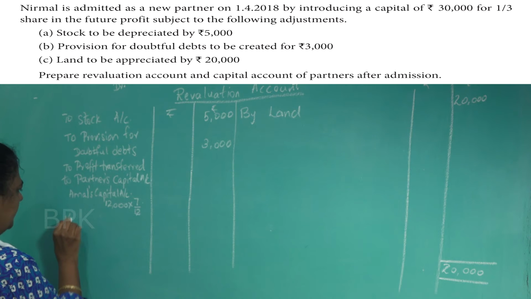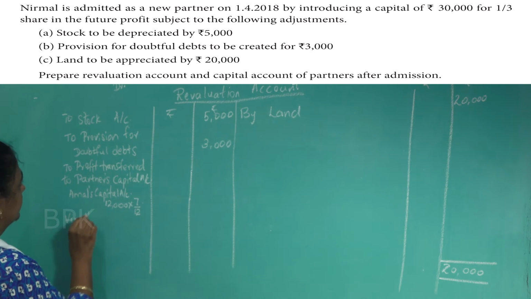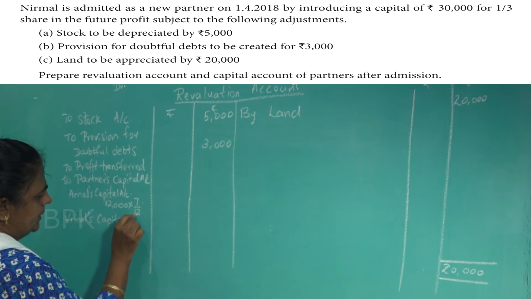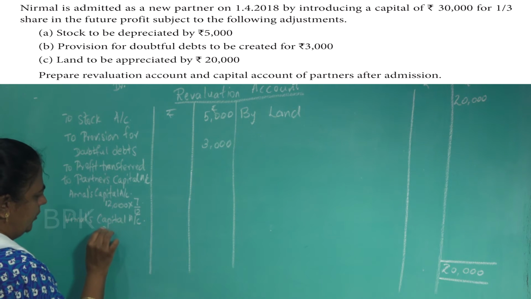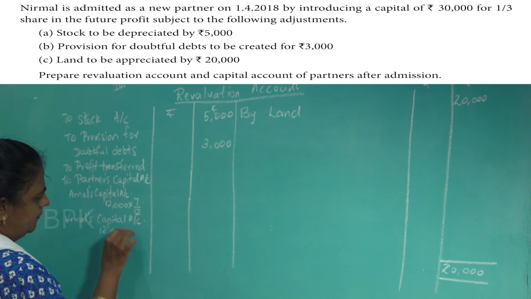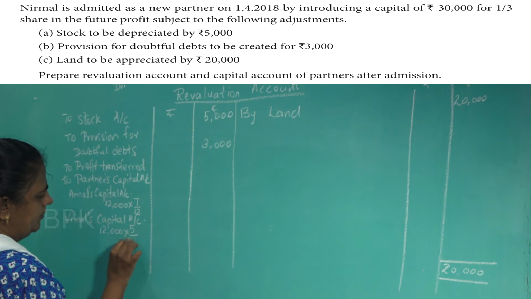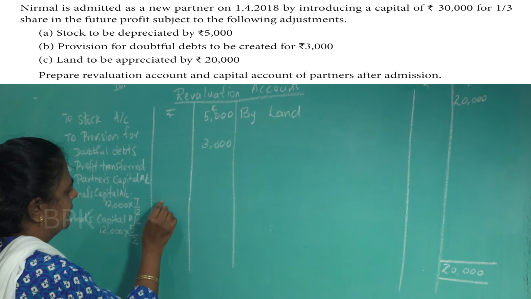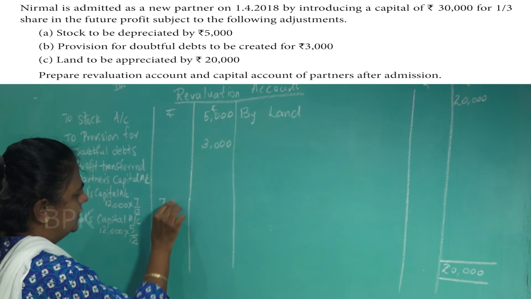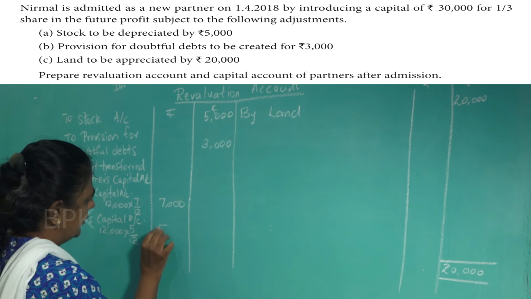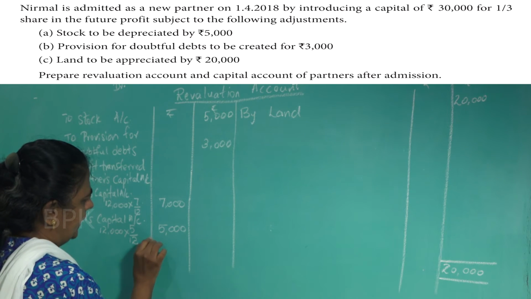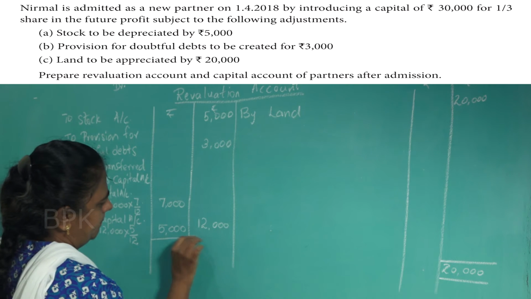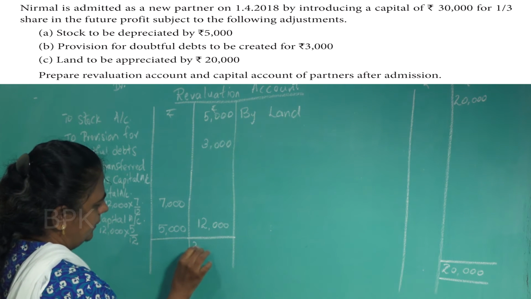And for Vimal's capital account, again 12,000 is the profit, Vimal's ratio is 5/12. So divide for both of them. So here you will get 7,000 and here you will get 5,000. Add both, you will get 12,000 as the profit. That total is 20,000.